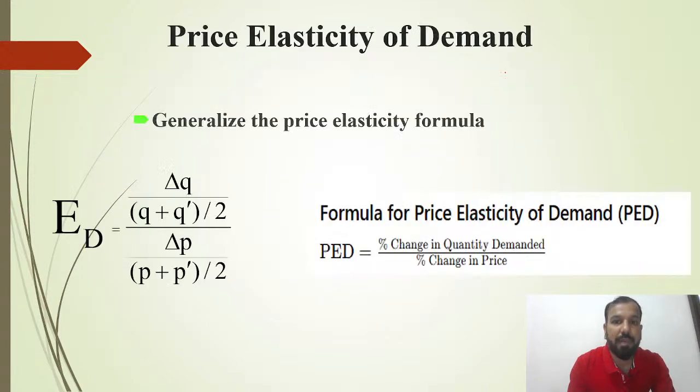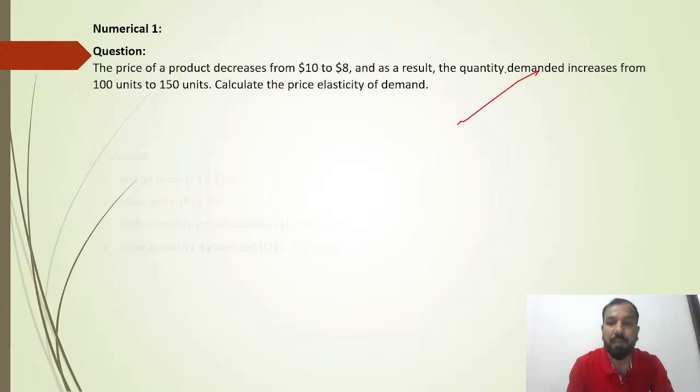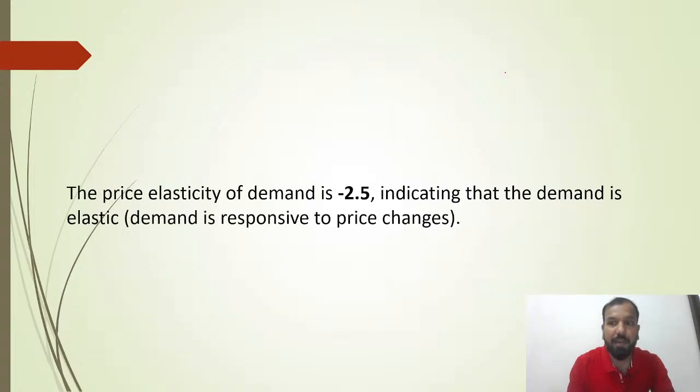The basic formula we have been discussing on the last slide: PED is equal to the percentage change in QD divided by the percentage change in the price. So what we will do: 50 divided by minus 20. PED is minus 2.5, indicating that the demand is elastic and demand is responsive to the price change. If questions come like this as a statement in the question paper, you have to understand how to analyze it and what the impact on the demand will be. PED of minus 2.5 indicates that demand is elastic. It means if there is a change in the price, there is a change in the demand.